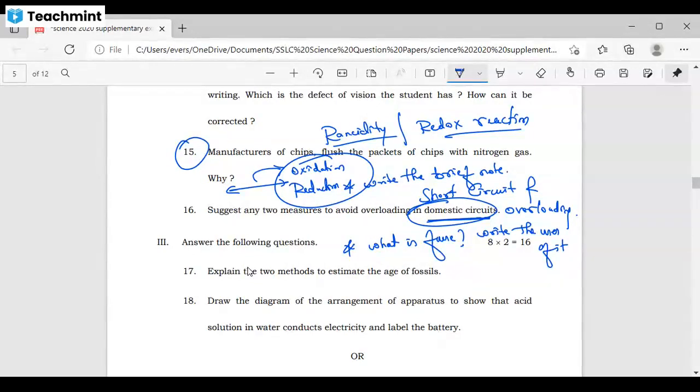I hope the class is interesting for you all and it is advantageous. See students, you are supposed to start your revision in a similar way. Only then can you do your best and also cover the syllabus as early as possible. That is what we usually do in our revision classes. Got it? Yes, sir.